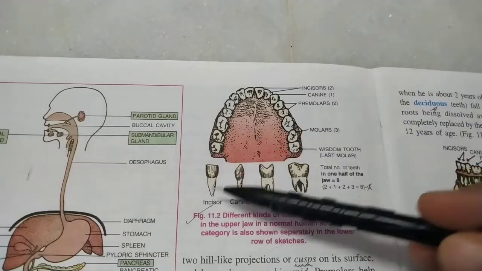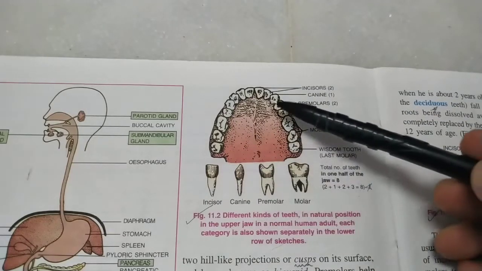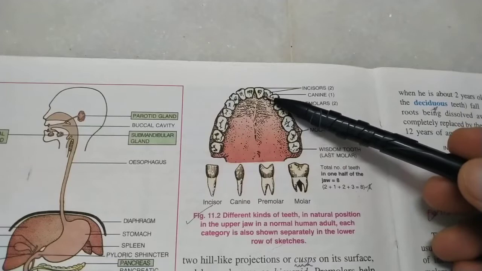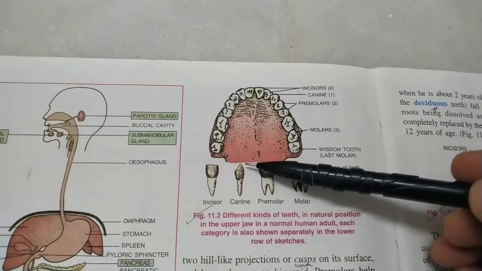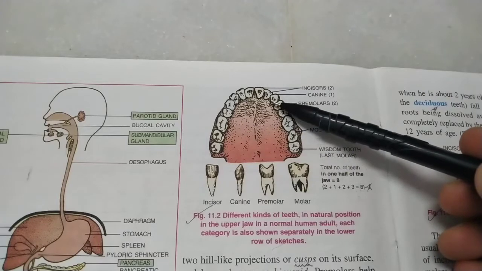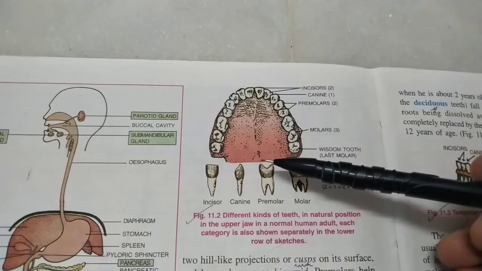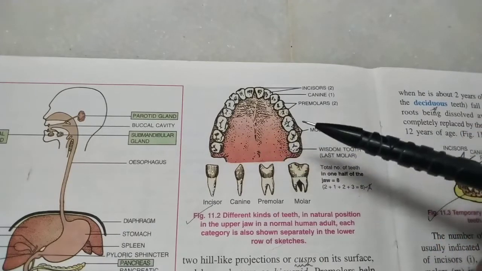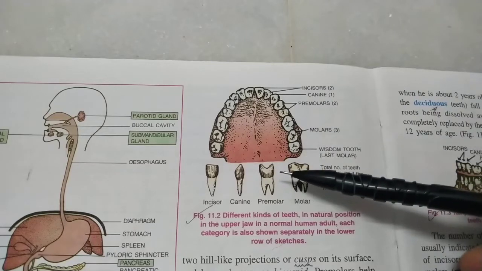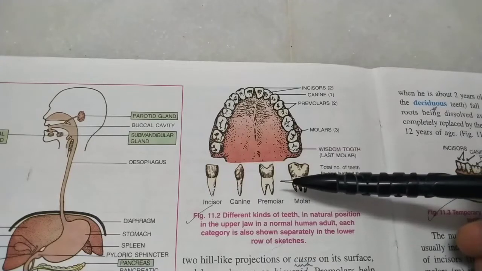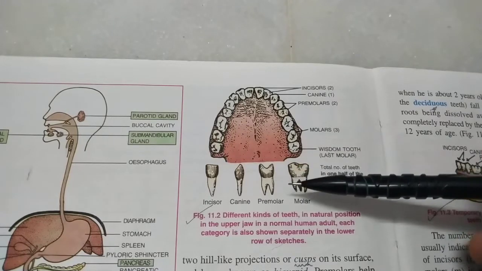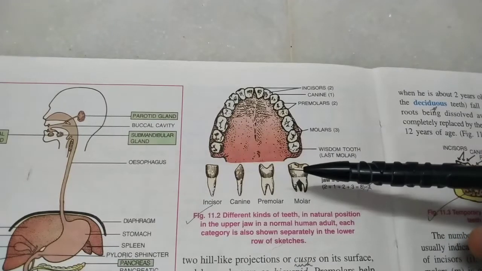Now, different shapes of the teeth are for different functions. Incisors are good for biting and cutting. Canines are good for tearing the food. So you can imagine carnivores have very sharp canines. And human beings are actually omnivores. Being a vegetarian is simply a choice, not a biological fact for human beings. Premolars and molars help in grinding and crushing the food.